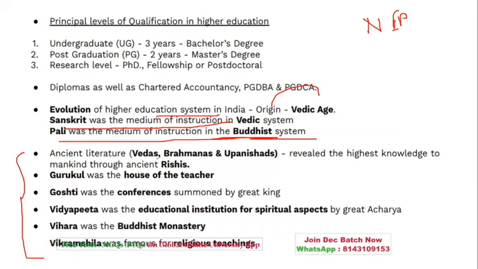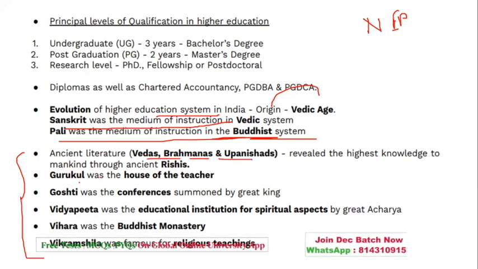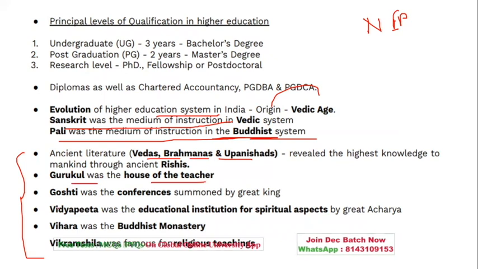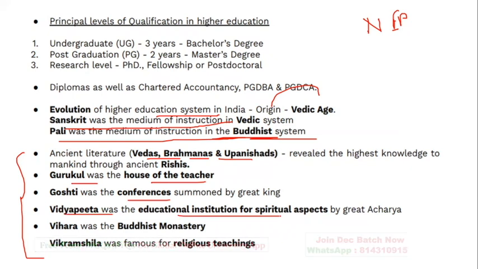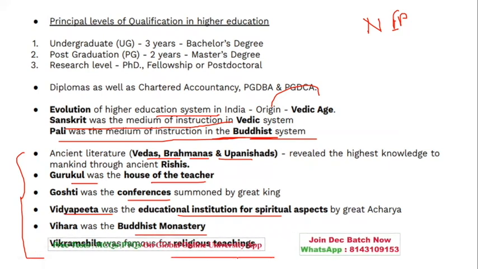Ancient literature, that is in the form of Vedas, which we did, 4 Vedas, Brahmanas, Upanishads, which were considered the highest knowledge. Gurukul, the house of the teacher. A Goshti, that is a conference which was summoned by the king. Vidyapita, that is the educational institutions for spiritual aspects. Vihara, that is the Buddhist monastery, and Vikramshila, which was a famous religious teaching institution. So you should be able to recall this very quickly.